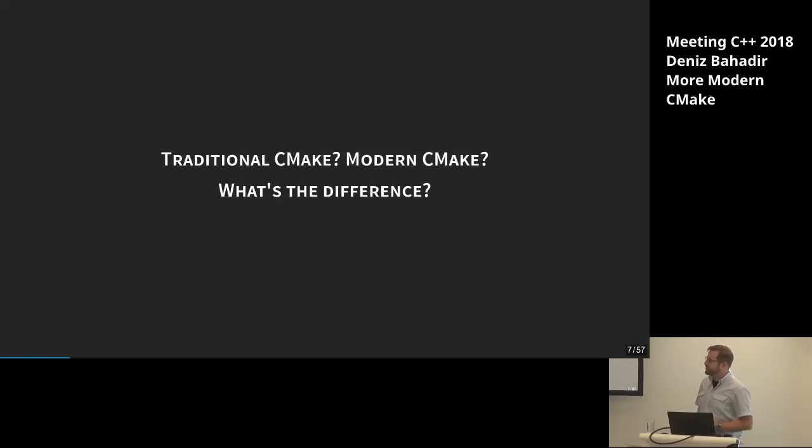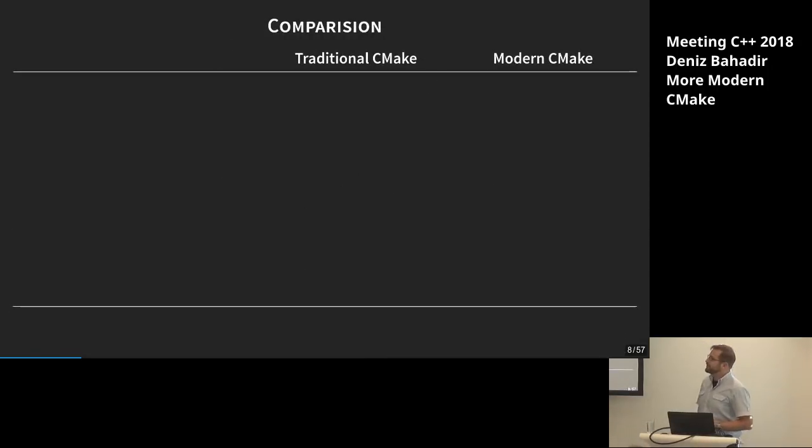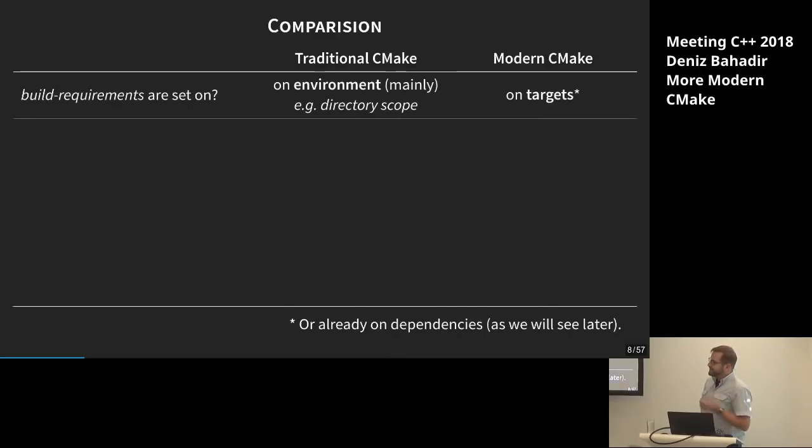And your first question would probably be, okay, you say traditional CMake, modern CMake, what's the difference? Let's look at a small, short comparison there. If you are looking at where these build requirements for a target are set, in traditional CMake you do it on the environment mainly, not only, but mainly, which means these settings have directory scope. So you are doing all the stuff in a CMakeLists.txt file. And if you set a build requirement there, it is not only for one of the targets, it's for all targets defined there and all targets defined in subdirectories that you're processing later on. Not in the ones above, but in the subdirectories.